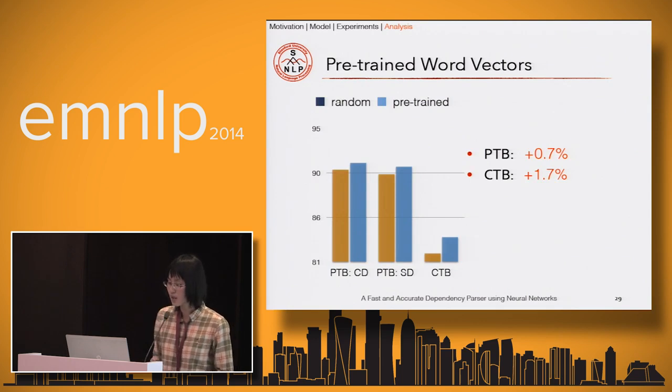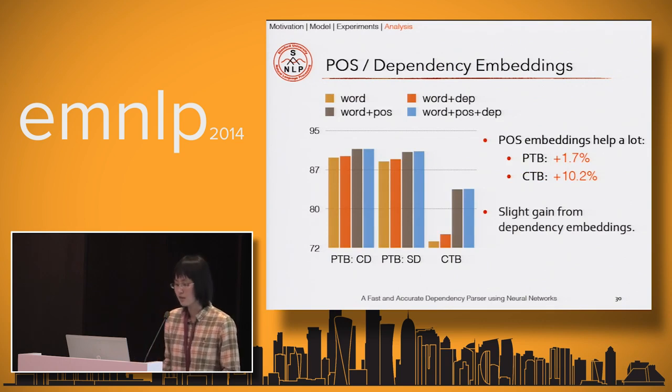And the second thing is the pre-trained word vectors. And we have 0.7% gain in English data sets and 1.7% gain in Chinese. And we also claim that our parser is actually still quite good even without the unsupervised information. And we want to examine the effects of the part-of-speech and dependency embeddings.